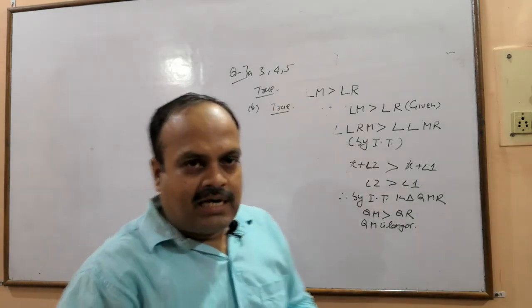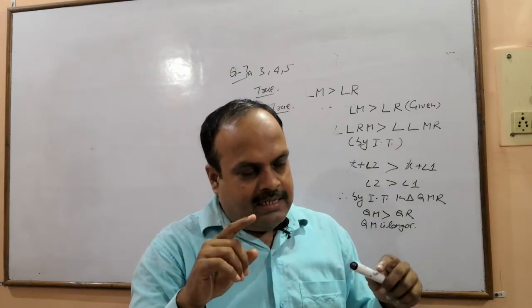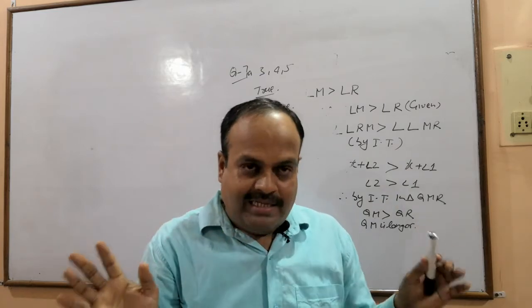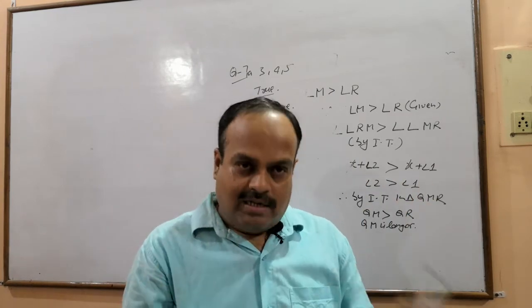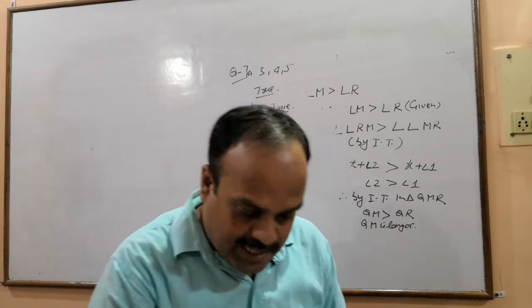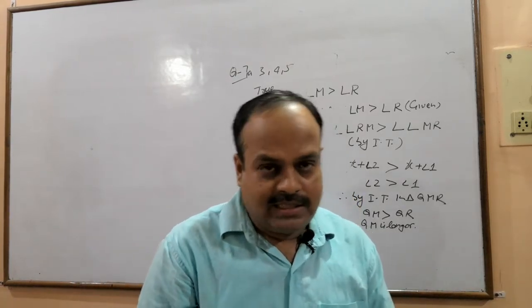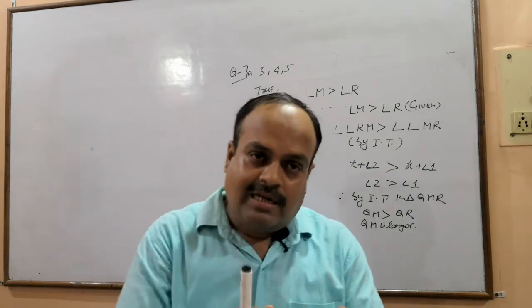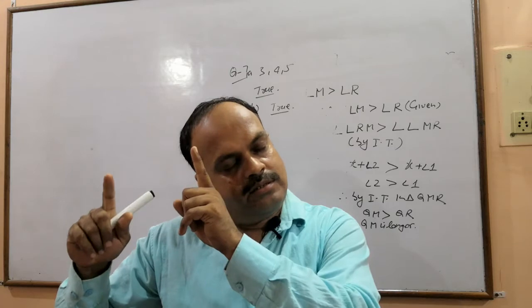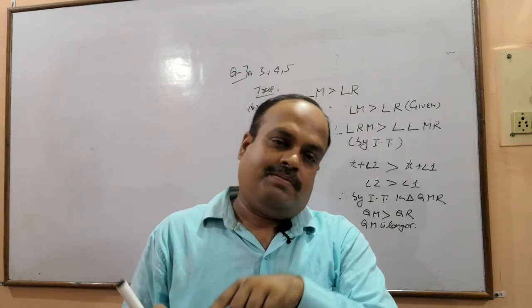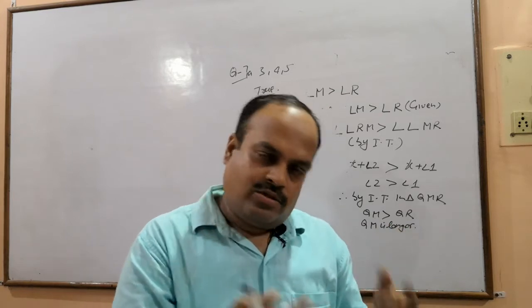If all three sides are unequal, then the triangle is a scalene. If two sides are unequal, then what we have to show? The greater side has the greater angle opposite to it. Yes, it is correct. In a triangle, when an angle is greater, the opposite side is greater. If a side is greater, the opposite angle is greater. So it is also true.